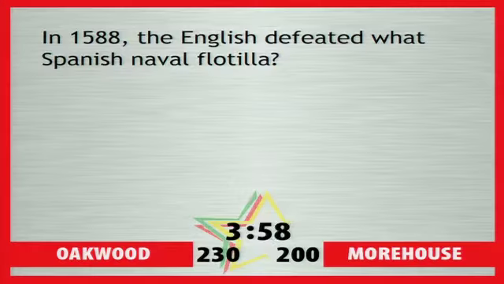In 1588, the English defeated what Spanish naval flotilla? Oakwood: Armada. That is correct. Your bonus question is worth 10 points apiece. First, that victory made which English queen the ruler of the world? Elizabeth the First. That's correct. And second, which long-reigning king of Spain was defeated? Philip the Second. That's correct for all 20 points. Great category.